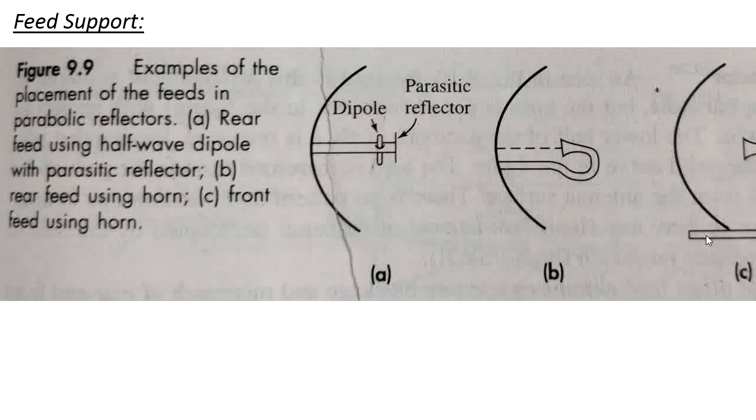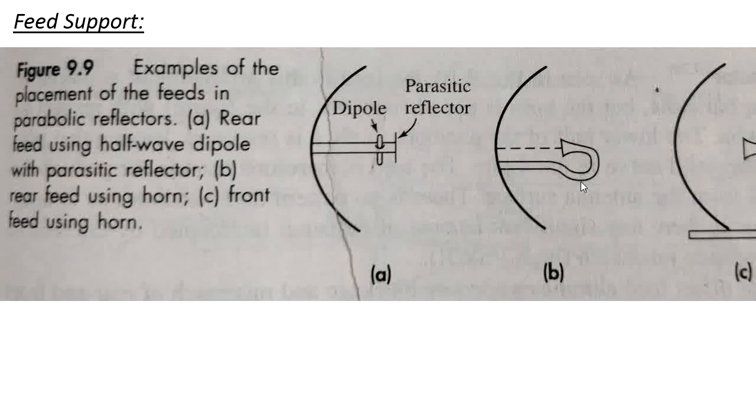Whenever we take the help of the support to focus the feed onto the surface of the antenna, it will also affect the aperture area of the antenna. These are the two disadvantages of the feed support.